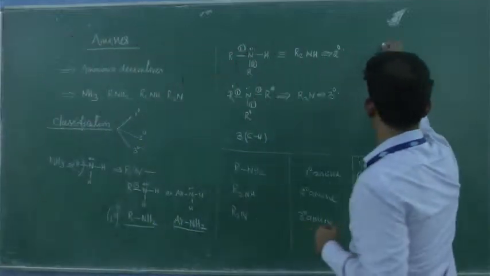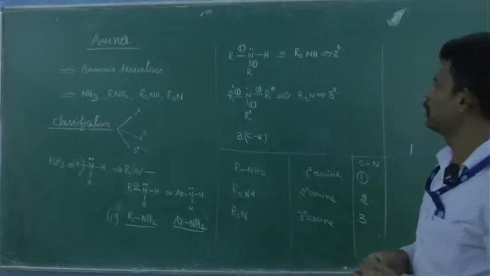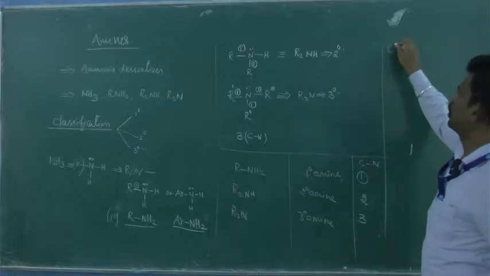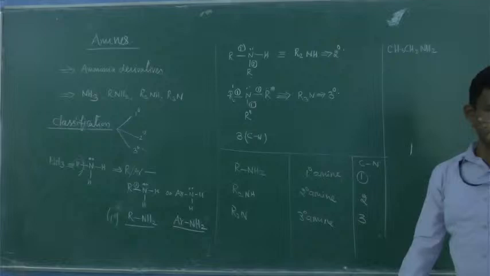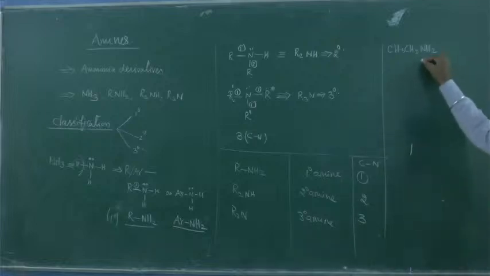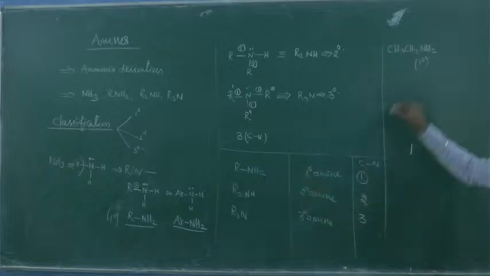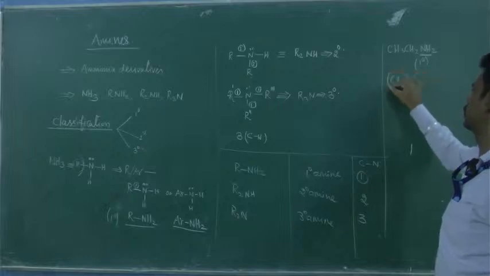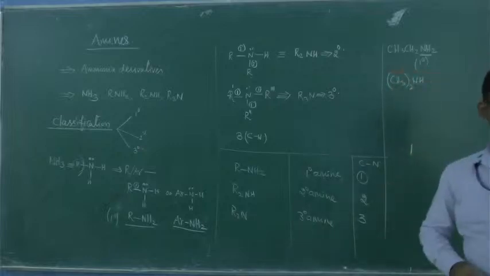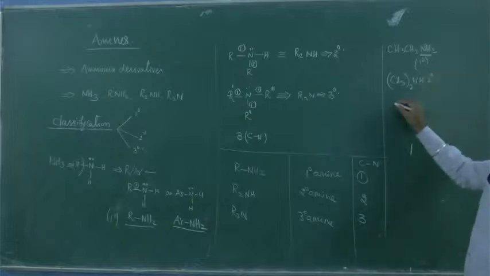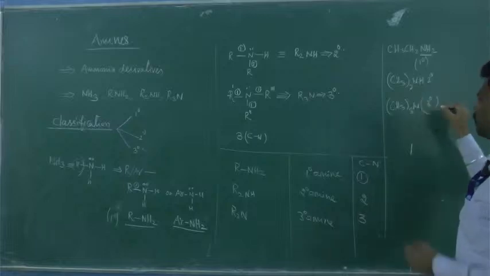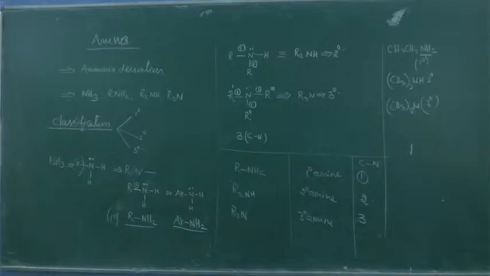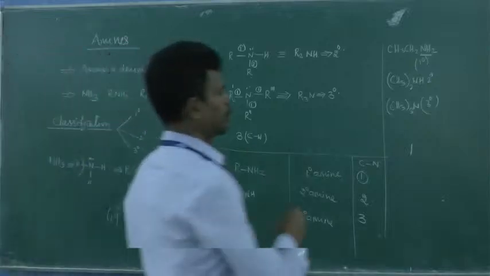Okay, examples. For example, you take CH3CH2NH2. Is it primary, secondary or tertiary? Primary, yes, because it is in the pattern RNH2. Is it clear? Suppose you take (CH3)2NH. Is it primary or secondary? Secondary. Similarly, you take (CH3)3N. This means tertiary. Okay, is it clear? What about this one?